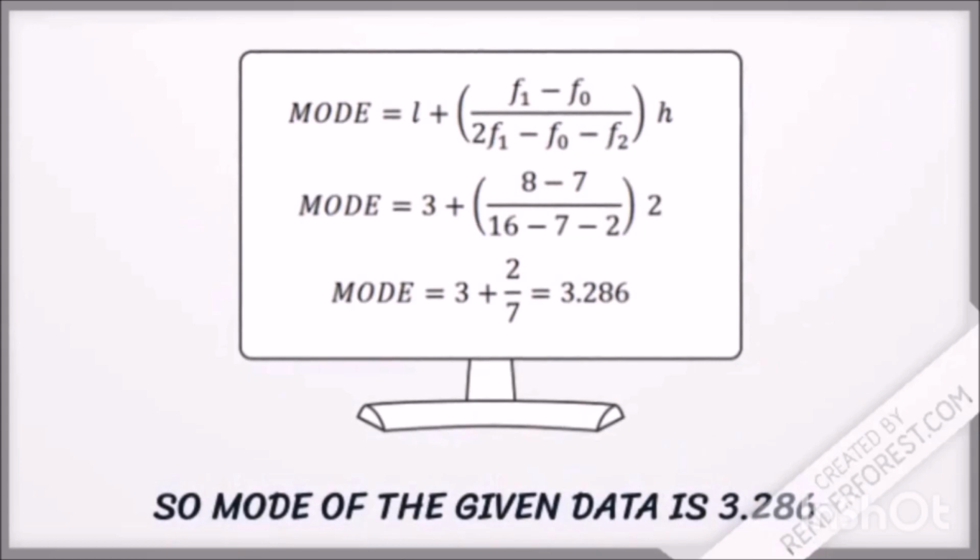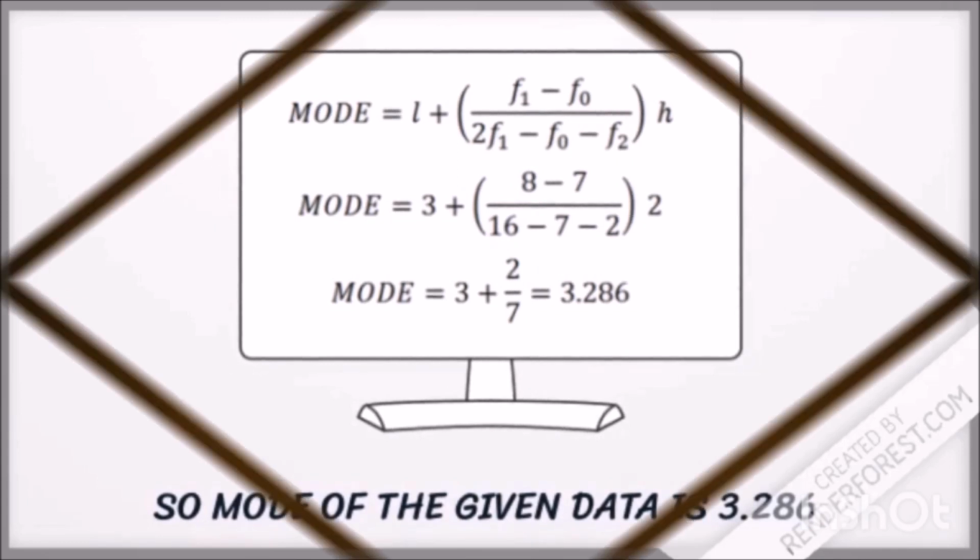Therefore, the mode is equal to 3 plus bracket 8 minus 7 upon 16 minus 7 minus 2 bracket close into 2, is equal to 3 plus 2 by 7, is equal to 3.286.